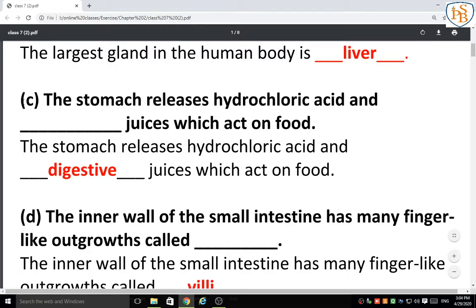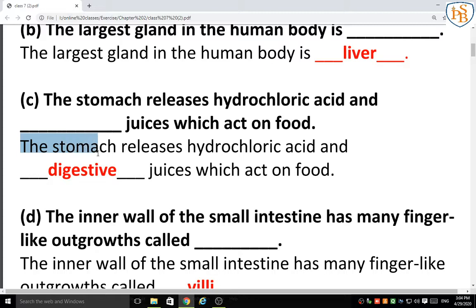Next one: the stomach releases hydrochloric acid and dash juices which act on food. We have learned which kind of juices are secreted by the stomach's inner lining. Yes, the digestive juices. So the answer is: the stomach releases hydrochloric acid and digestive juices which act on food.